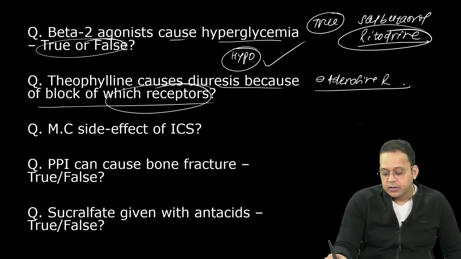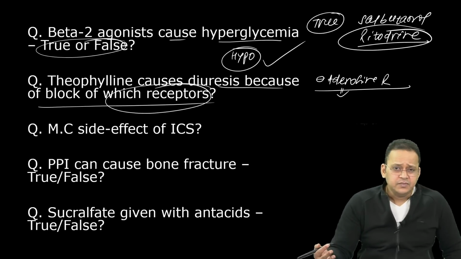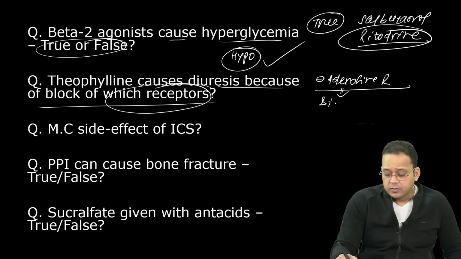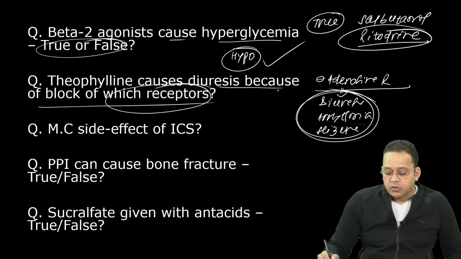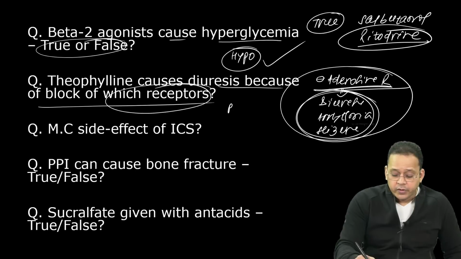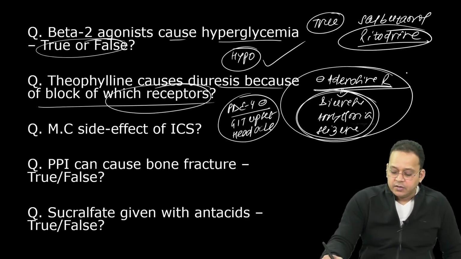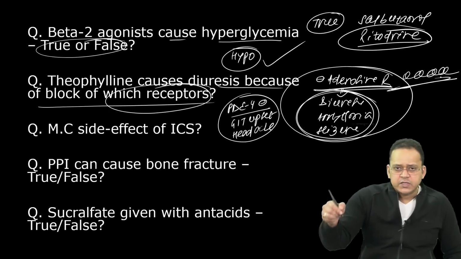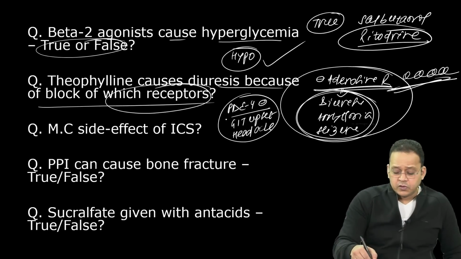adenosine receptor. See, adenosine receptor, it causes most of the important side effects like diuresis, arrhythmia, and seizure. Remember, so these are all seen because of adenosine receptor block, whereas phosphodiesterase 4 block causes GIT upset and headache. Now this has never been asked, but the MCQs are only asked on this. केवल इसी पे सवाल पूछा जाता है, ज़्यादातर आपको phosphodiesterase पे सवाल नहीं आता.